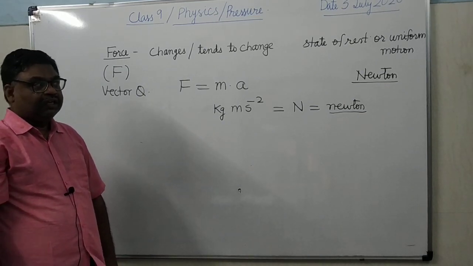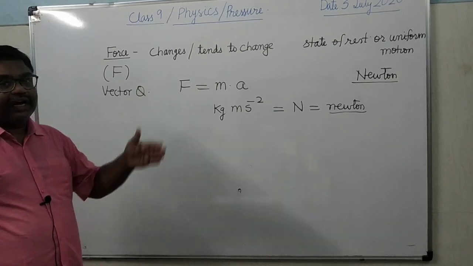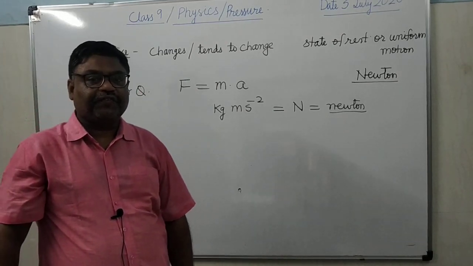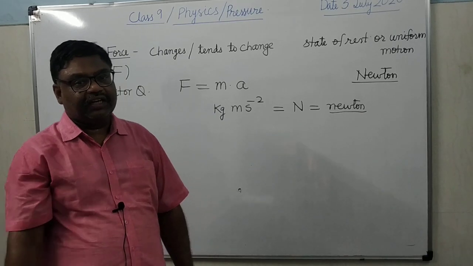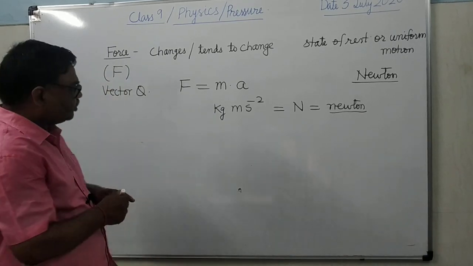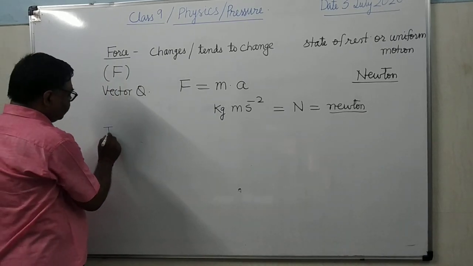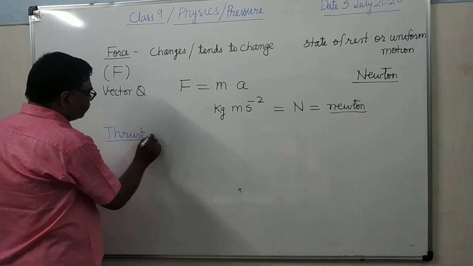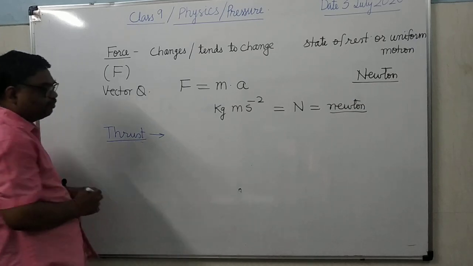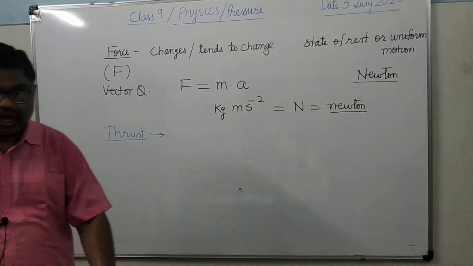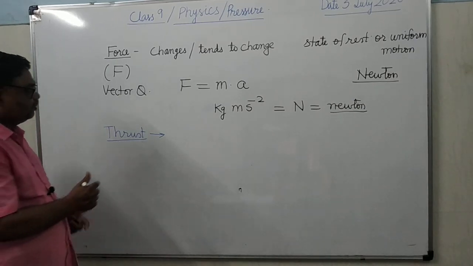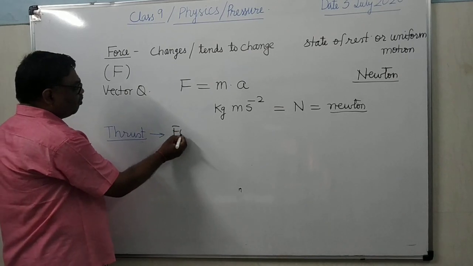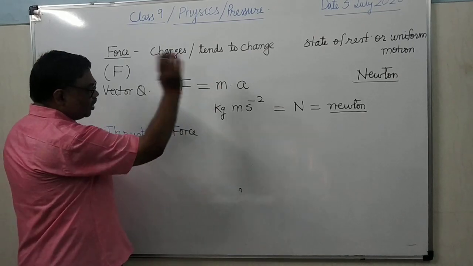Is it clear? That force which acts normal to some surface is known as thrust. There is a special name, thrust. It is also a force, but this force acts normal to some surface. What will be its unit? Newton.